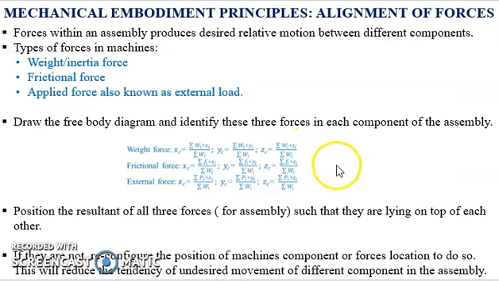Now we will perform a similar exercise for the frictional forces and finally for the external forces that will be imposed on the system. Finally, we will reconfigure the position of the machine components or the forces such that the resultant of all these three forces will be lying on top of each other. If they are not, then there is a tendency that a part will move in an undesired manner in the assembly. We have to reduce this tendency to as low as possible.